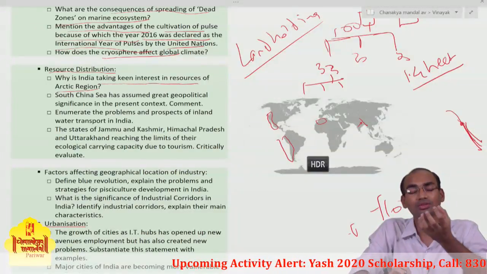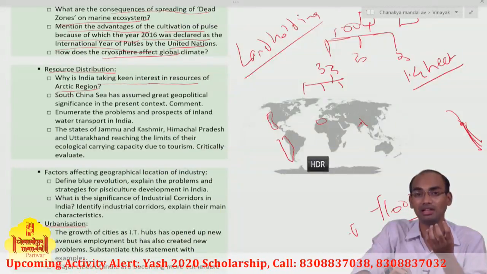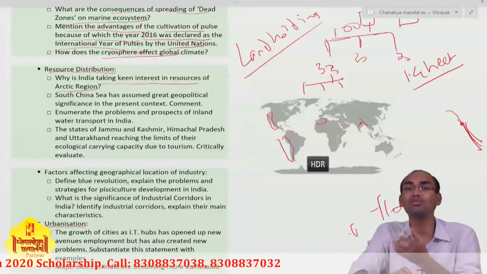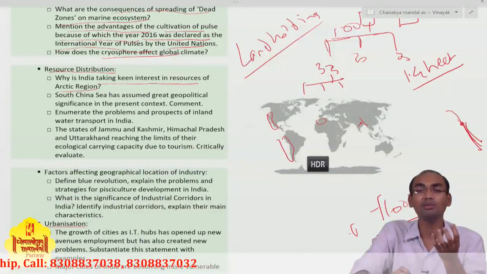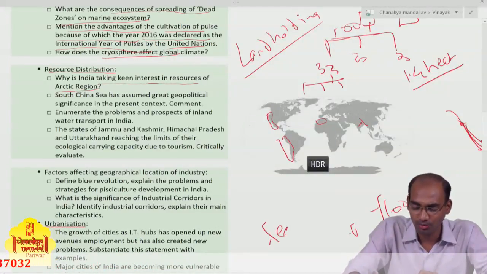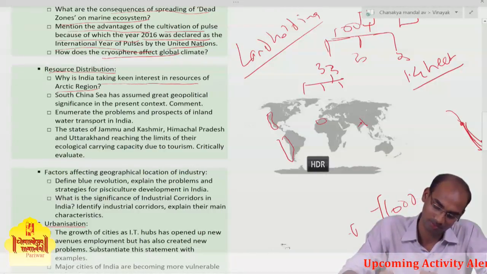And because of the increasing amount of absorbed insolation, more and more ice is melting. So Earth is becoming hotter and hotter. That's the feedback loop.